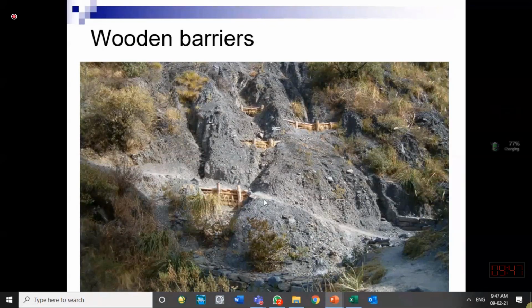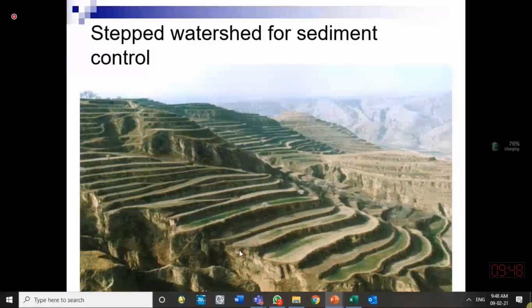Here is a similar close-up of those barriers. Sometimes we call them check dams, or we call them barriers. Here's a gully. You can see a small channel or gully. They have put some barrier over here. What they do is reduce the speed of water coming through the gully, and they can reduce the sediment erosion in this gully part, so the water coming to the channel downstream will have less sediment. Here is a contour plantation, a very good practice to reduce sediment erosion in a hilly area. Contour plantation will cause less sediment erosion.